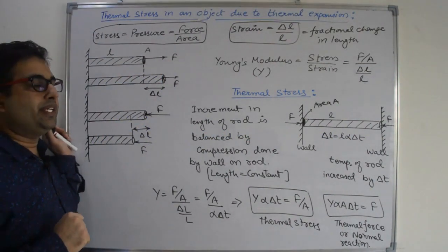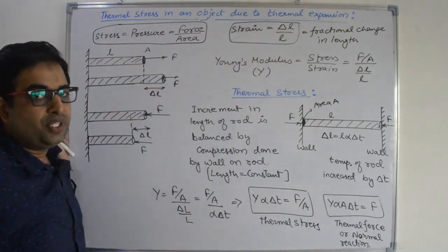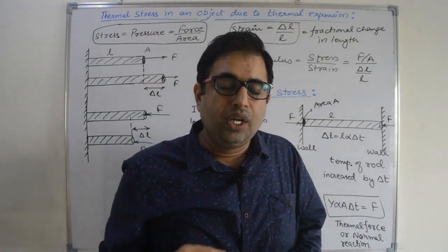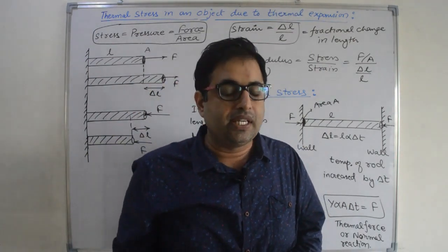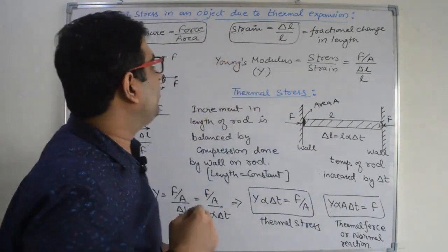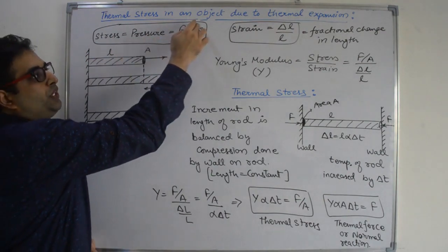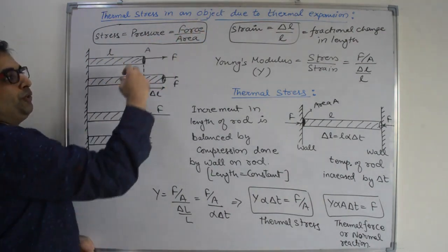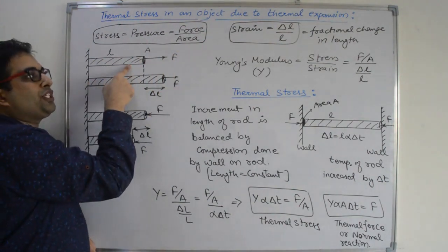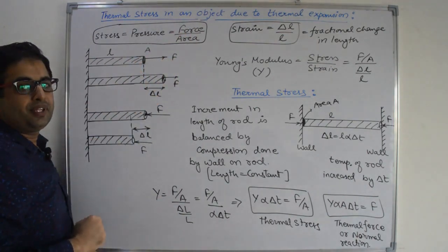Next application is thermal stress in an object due to thermal expansion. So first thing we have to understand is the meaning of stress. Normally we use this word stress like 'I am in stress' means I am in pressure. So indirectly the meaning of stress is pressure, that is equal to force upon area. When you pull this rod or when you push this rod, it will experience pressure that is equal to force upon area of cross section. Right?